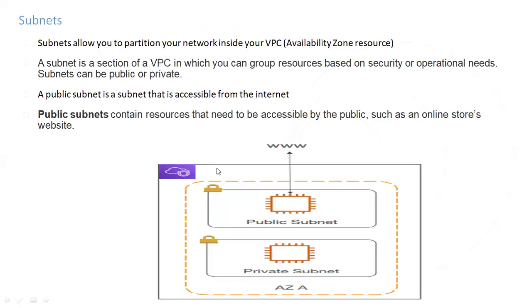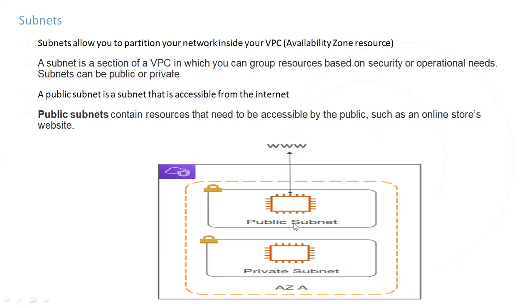This means suppose within AWS, we have created one isolated section. Now you can divide this isolated section into multiple partitions, where each partition you can call a subnet. So a subnet is nothing but a section of your VPC in which you can group resources based on security or operational needs. A subnet can be public or private.